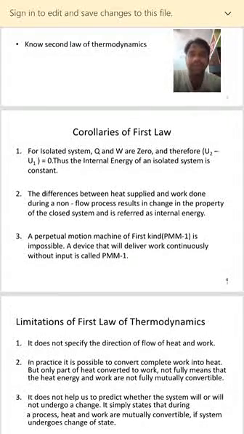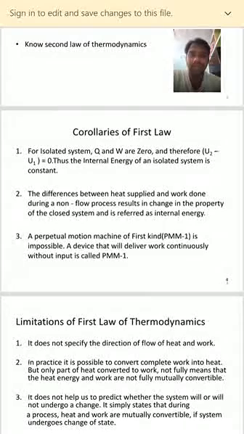And the third one, a perpetual motion machine of the first kind. In short, we write PMM1 is impossible. Why is it impossible? A device that will deliver work continuously without input is called PMM1.